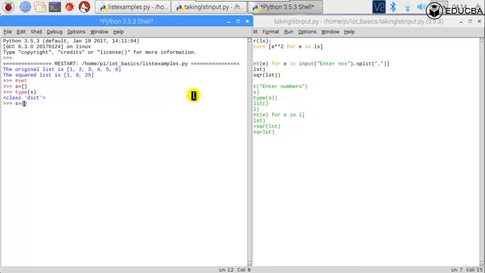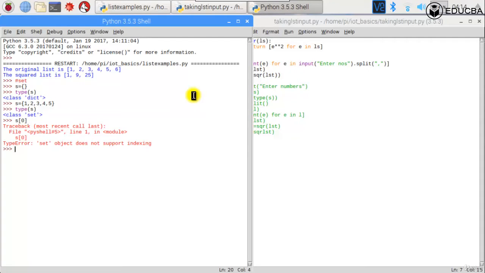You can only define a set of numbers like 1, 2, 3, 4, 5. Now if I see type of S, it's going to say it is a set. And if I do S of 0, it will say no, it does not support indexing. Why? Because a set is unordered. There is no ordering for it.